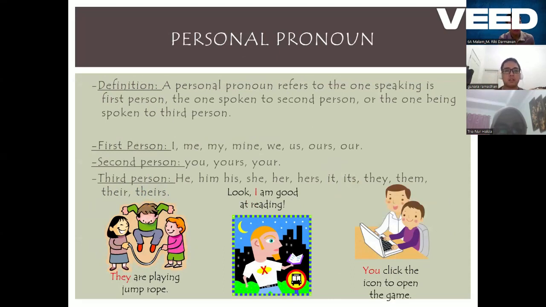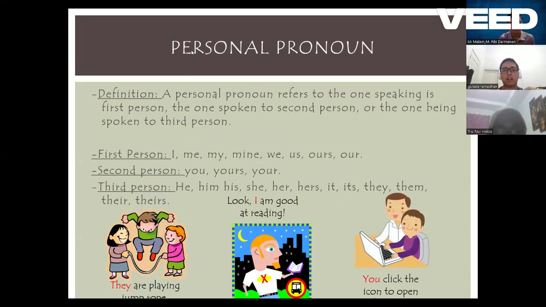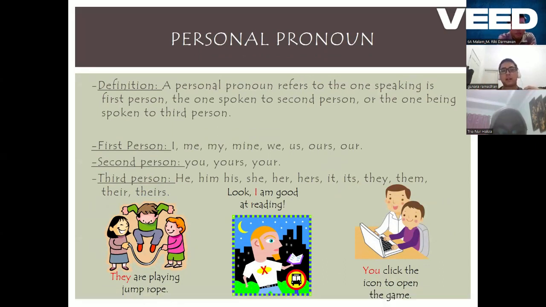A personal pronoun is a pronoun that refers to the one speaking in first person, the one spoken to in second person, or the one being spoken about in third person. First person pronouns are I, me, mine. Second person is you, yours. Third person is the most common one and the most varied in English. He, him, his, she, her, its, and so on. You get it.